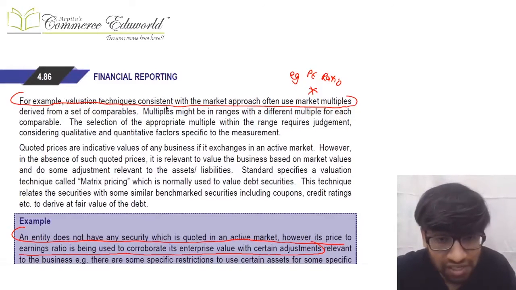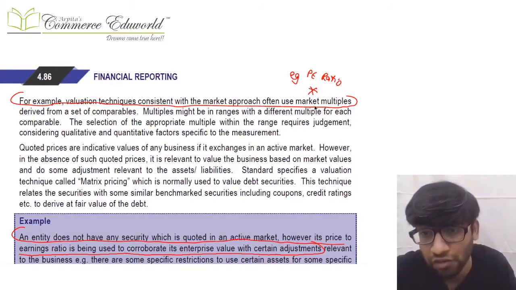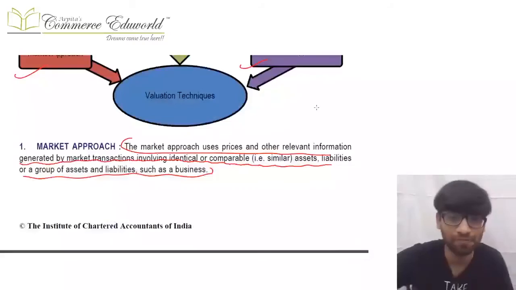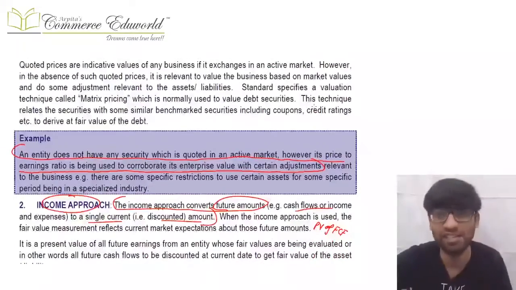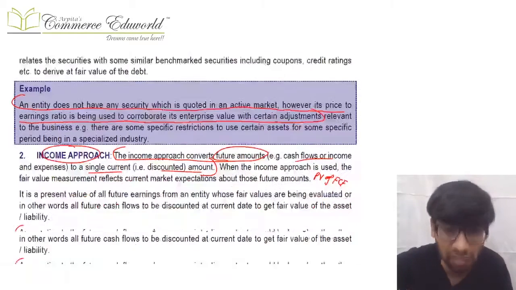That P/E ratio, the price earning ratio, is the market multiple. For example, valuation techniques consisting of the market approach often use market multiples like the P/E ratio. Obviously, the assets, liabilities, or group of assets and liabilities should be similar. Then only can we use any other person's P/E ratio for ourselves.